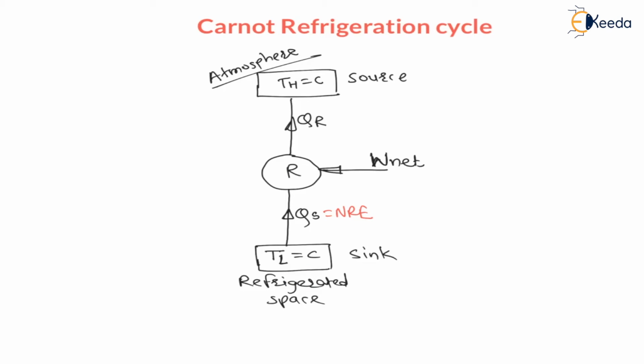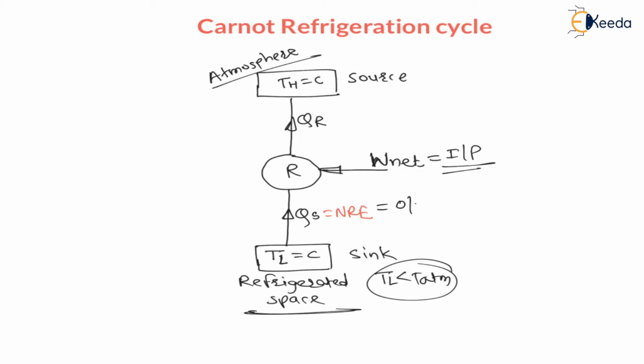This is the purpose of the refrigerator, right? Now my dear students, for this purpose work is given as an input. Therefore this W net is the input, and the output is the net refrigerating effect, or heat extracted from the refrigerated space.